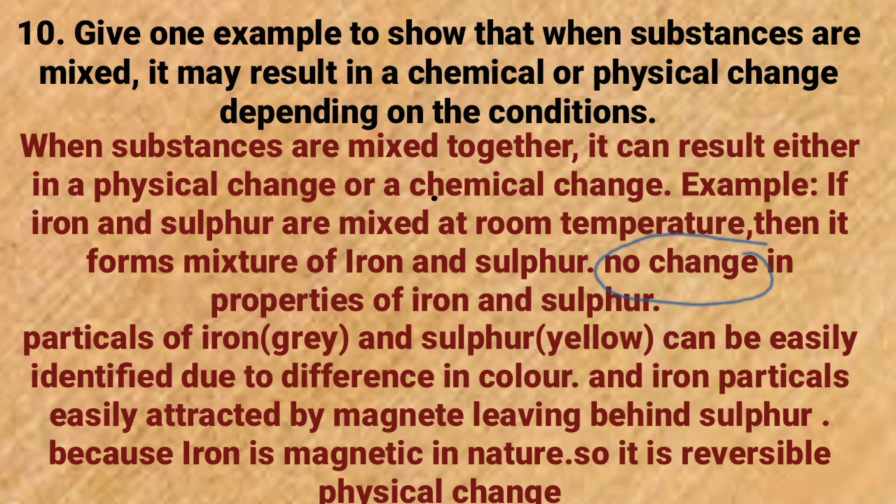Why am I saying heterogeneous mixture? Because iron particles' color is grey and the color of sulfur particles is yellow.